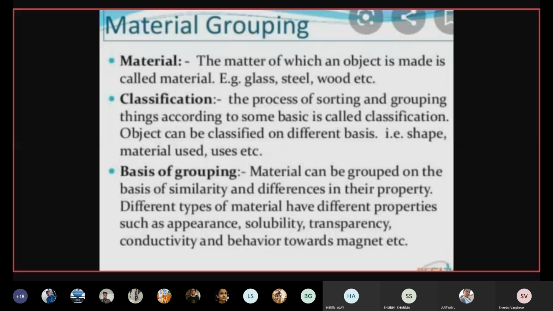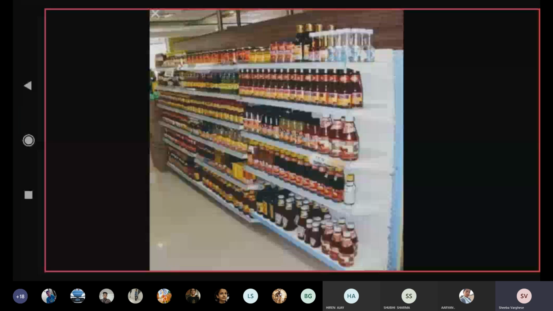And in markets, you must have seen, all of you must have gone to a supermarket. You can see things are arranged properly. Biscuits are kept at one place, eatables at one place, clothes at one place, utensils have a different section, and the pickles have been arranged. This proper arrangement, when similar things are placed together, makes our work easy. It makes it easier to locate, to store and to sell the things.